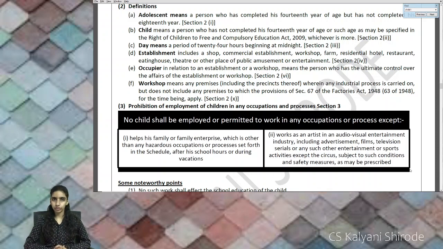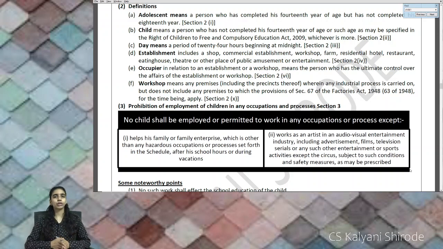Then comes Section 3. Section 3 talks about child. A child is allowed to work with his family or in a family enterprise. What do you mean by the term family? Family means child's mother, father, brother, sister, father's brother and sister, mother's brother and sister. All together will be termed as family. Family enterprise is an enterprise in which family members along with other members are working. So a child is allowed to work there also.